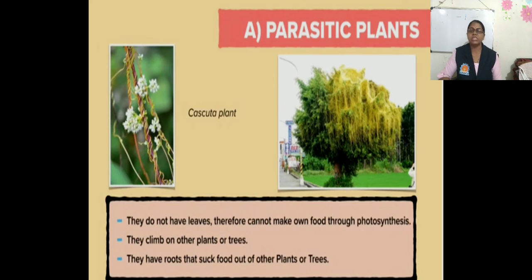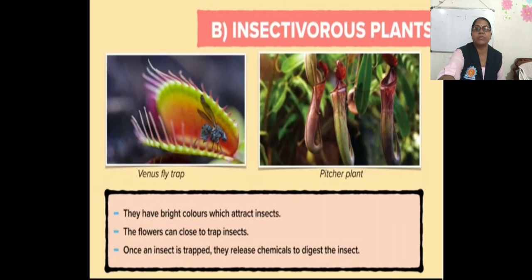Now next one is insectivorous plants. From this name we can understand the meaning of insectivorous plants. Insectivorous plants, that means plants that feed upon insects to obtain nutrients. Such plants are generally found in soil or water that is deficient in nitrogen compounds.